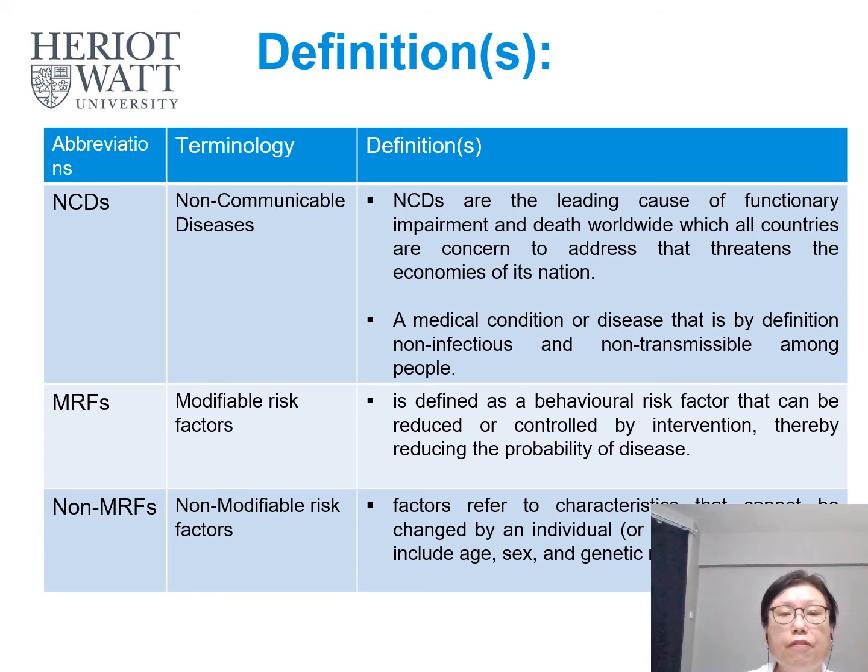This is the definition of the abbreviations. NCDs stands for non-communicable diseases. MRFs refers to modifiable risk factors, defined as behavioral risk factors that can be reduced or controlled by intervention, thereby reducing the probability of the disease. And lastly, non-MRFs are the non-modifiable risk factors, which refer to characteristics obtained by each individual, for example, age, sex, and genetics.